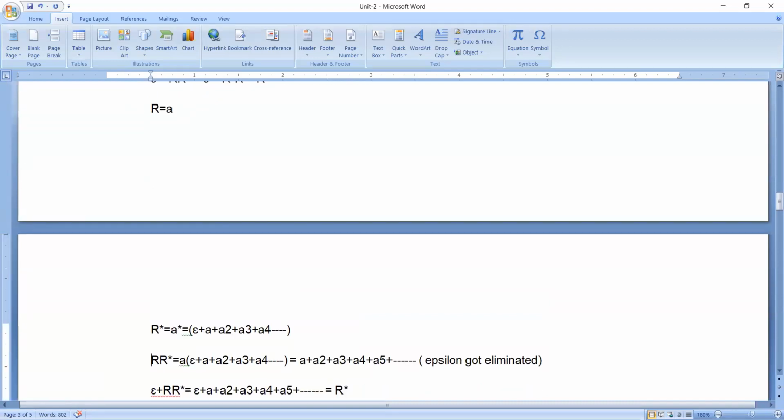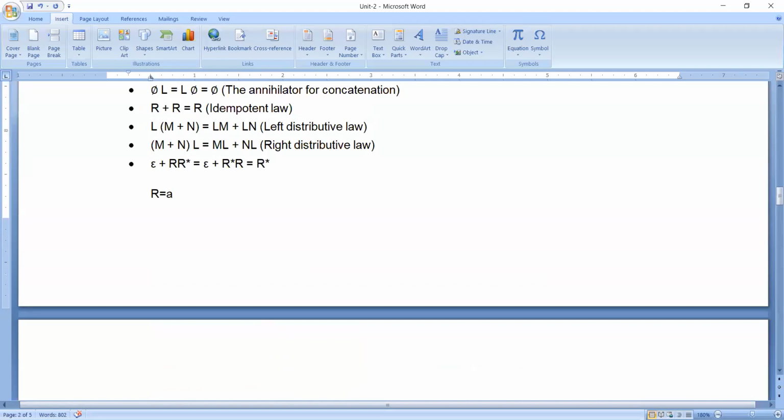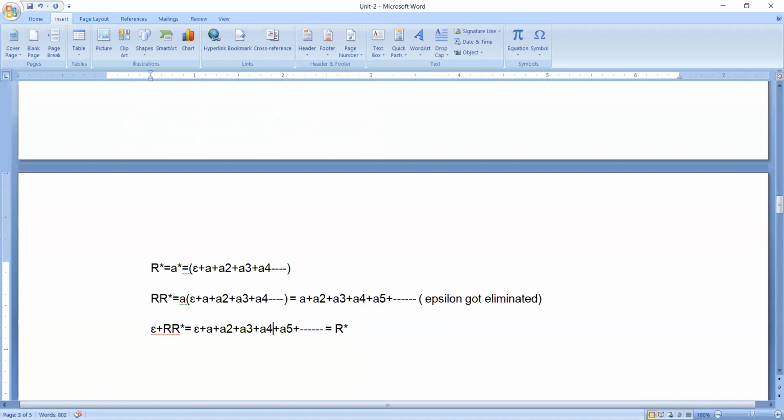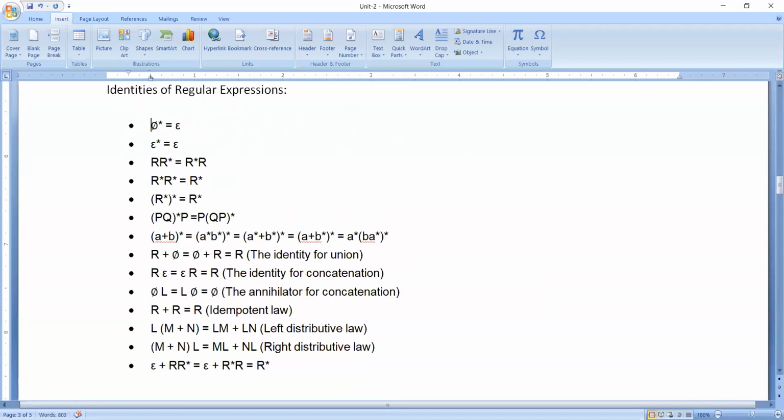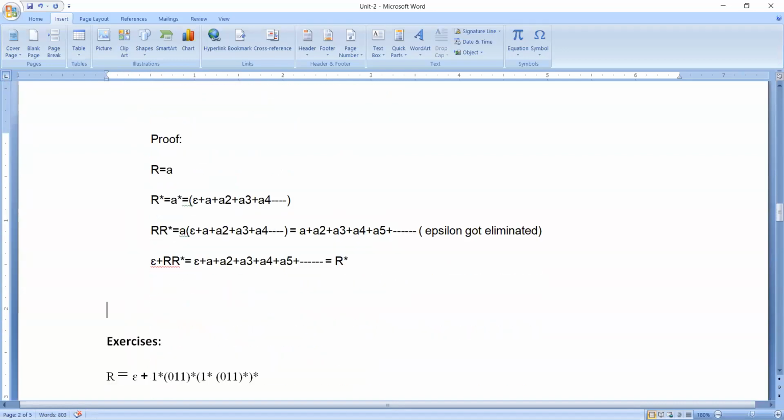So what we get is that epsilon plus R R star, or epsilon plus R star R, will result in R star only. This is the proof we have. I am showing the proof only for one example. The same proof is applicable for all the other expressions or identities. For all these identities also, you can apply it the same way.